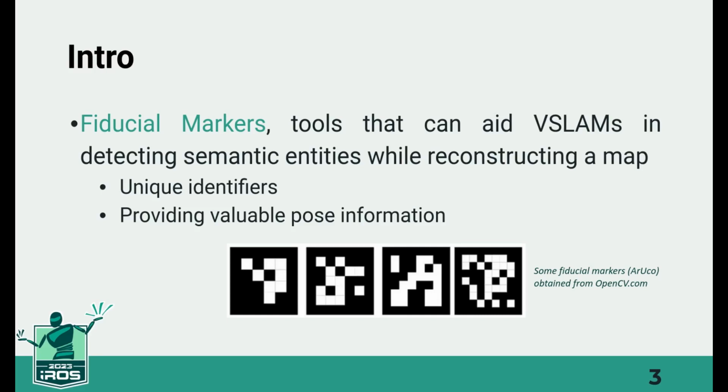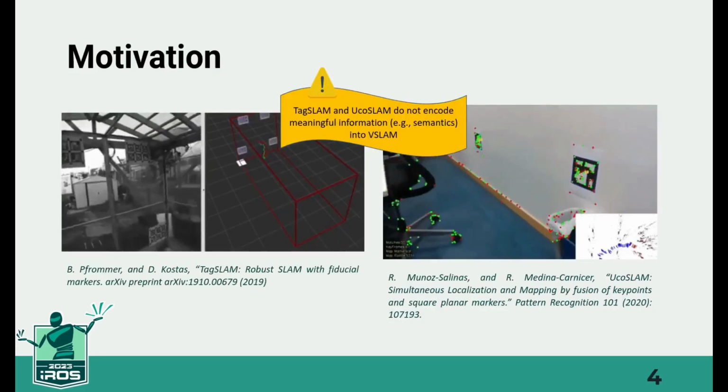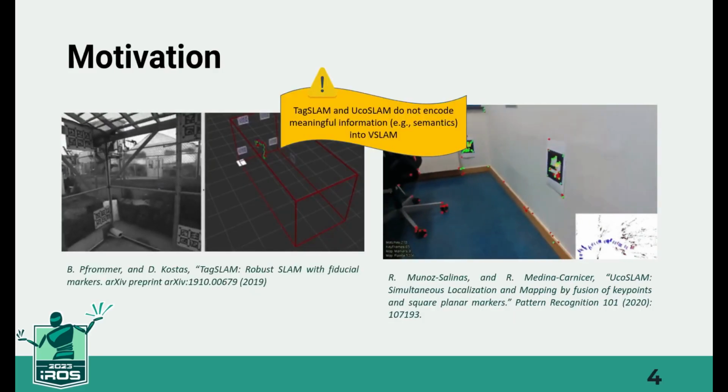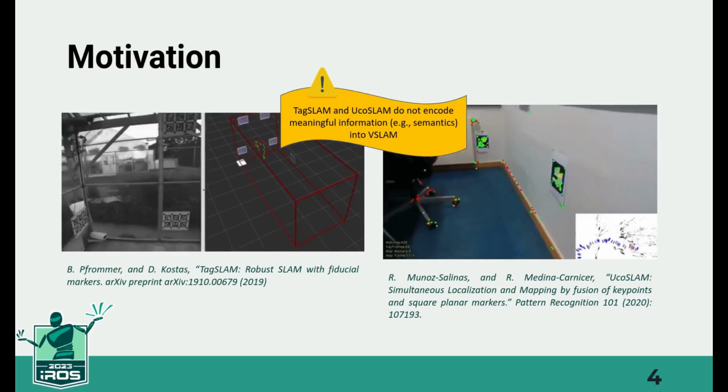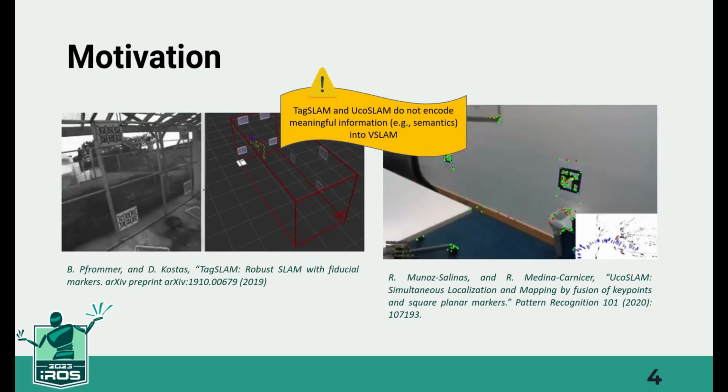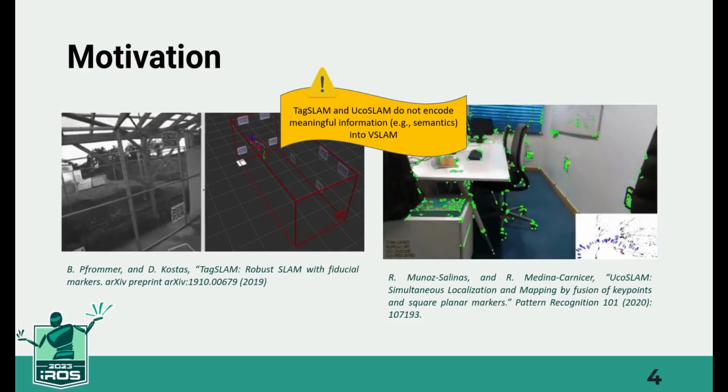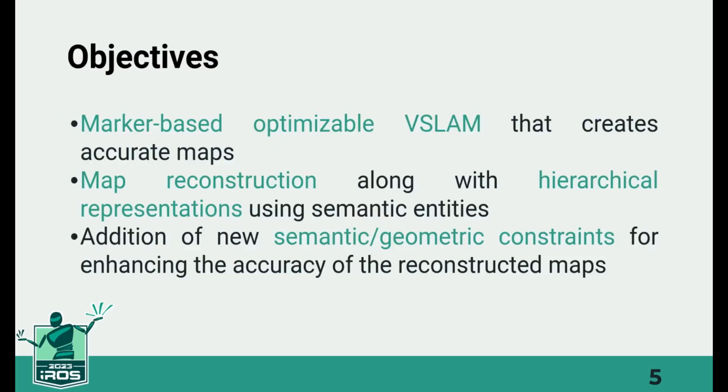Although there are some marker-based VSLAM frameworks out there, such as UcoSLAM and TagSLAM, they purely create geometric map representations. So, the main motivation for the current work is to implement a marker-based optimizable VSLAM that creates accurate maps of the environment by adding new semantic and geometric constraints for such accuracy enhancement. The framework also augments hierarchical representations to the reconstructed map using semantic entities.